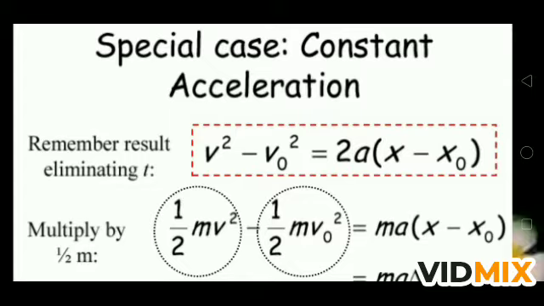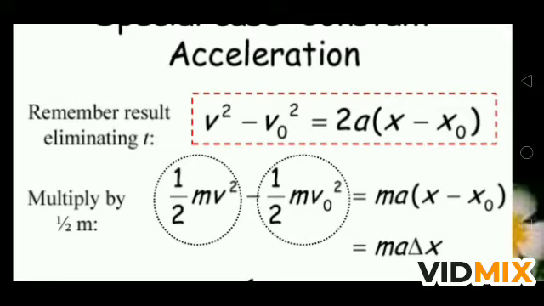If you multiply by m over 2 on both sides of the equation, you will get half mv square minus half mv naught square is equal to ma times x minus x naught. The 2 cancels and you will get ma. So half mv square is the final kinetic energy, half mv naught square is the initial kinetic energy.